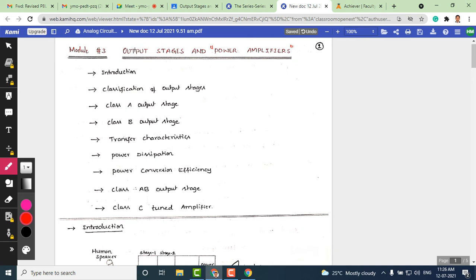Because an amplifier is not just one stage. The common emitter amplifier that we discussed in module 1, or the common source amplifier that we discussed in module 2, can be represented with a block diagram like this. This can be either a CS amplifier or a CE amplifier. Since this is a single stage, let us call this stage 1.